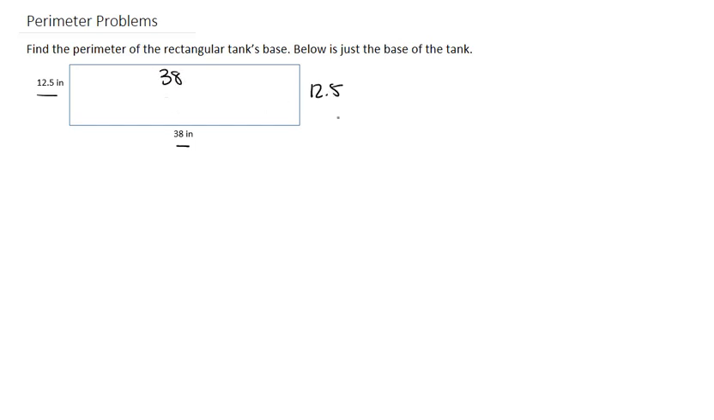So here are our four sides, so we would just add up 38 plus 38 plus 12.5 plus 12.5, and then we'd get our total. So we'd need to pull up our calculator.